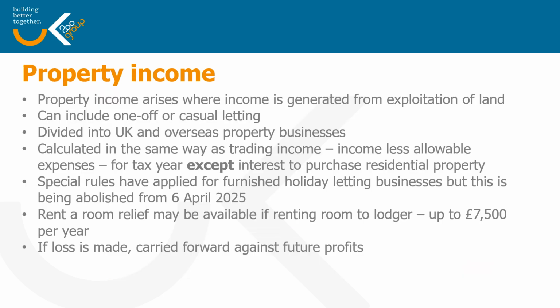Property income arises where someone is generating income from the exploitation of land. It can include things like casual letting, and it is divided up between the UK and overseas property. The profits are calculated in the same way as trading income, so income less allowable expenses, no allowance for capital expenditure. The exception to that is where you have interest on loans taken out to purchase residential property, and as we have already noted, you get tax relief for these using a tax reducer.